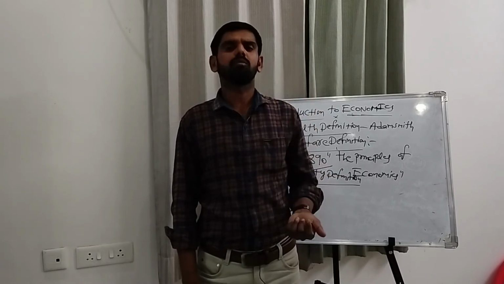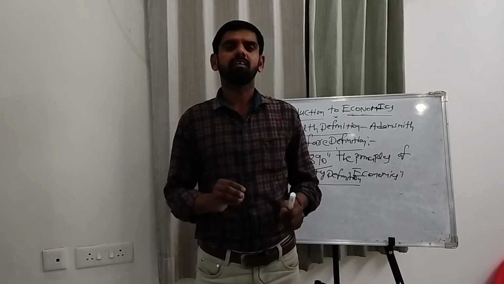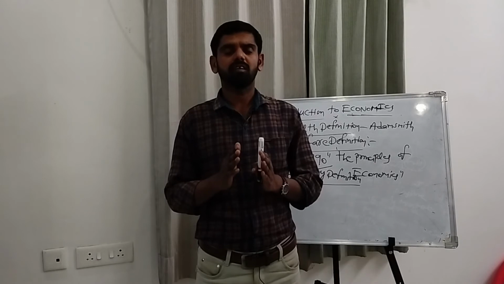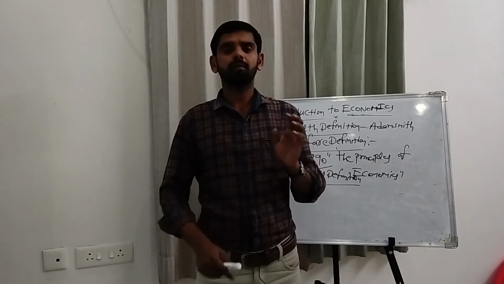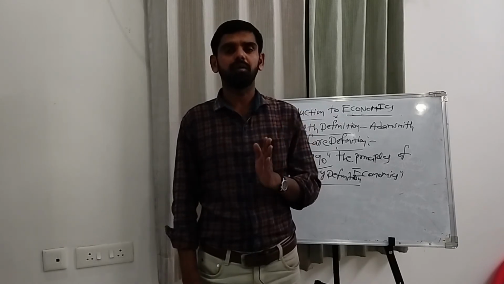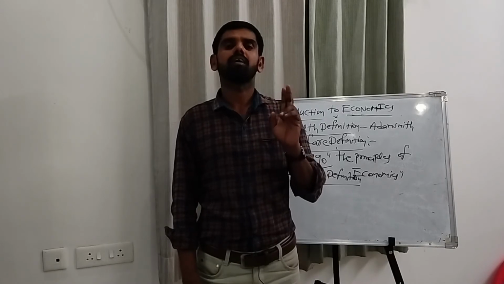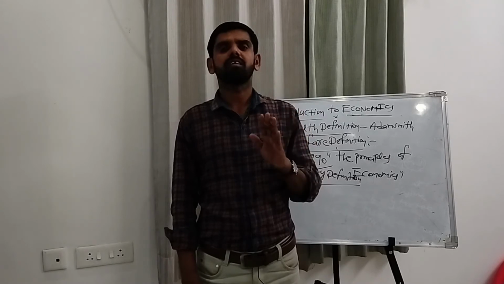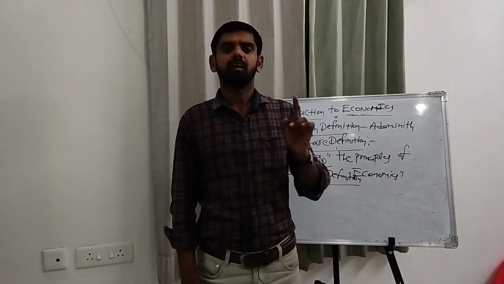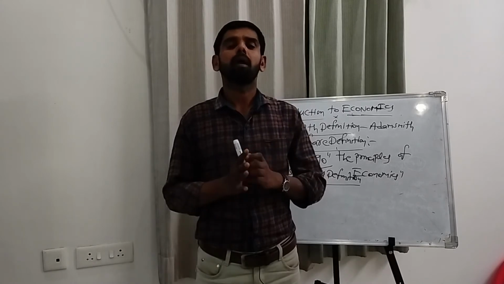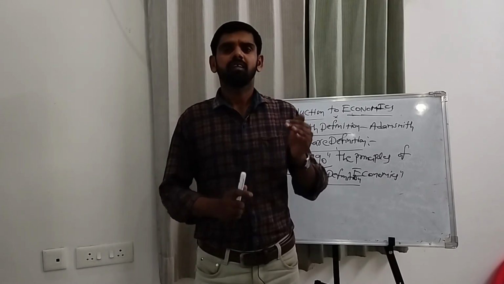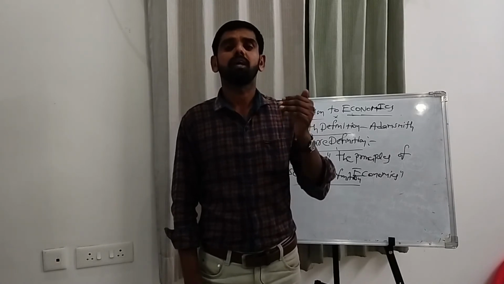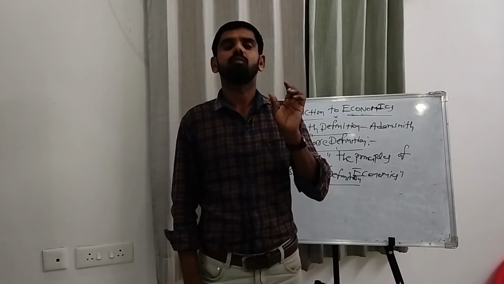Next we will discuss modern economics. For study purposes, modern economics is divided into two types. The first one is microeconomics, the second one is macroeconomics. Now let us discuss microeconomics. The word micro is derived from the Greek word micros, which means small.